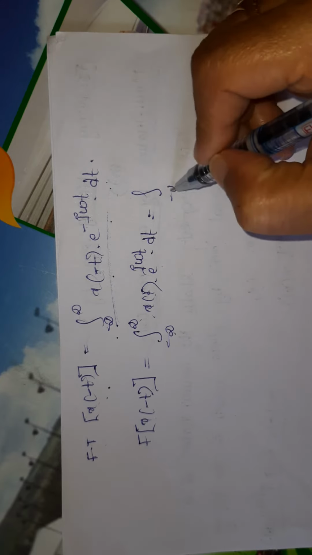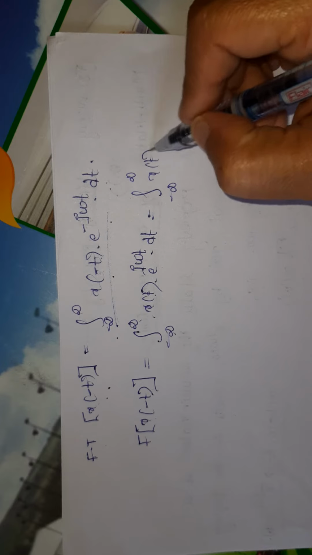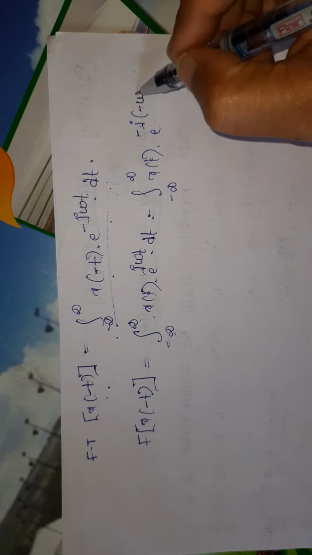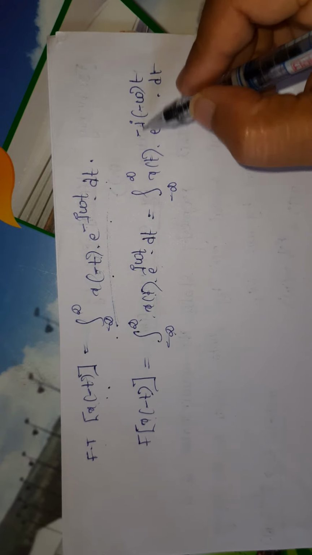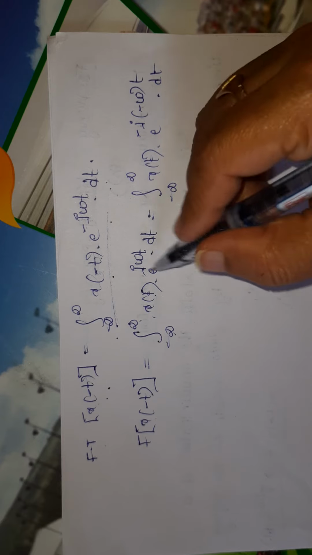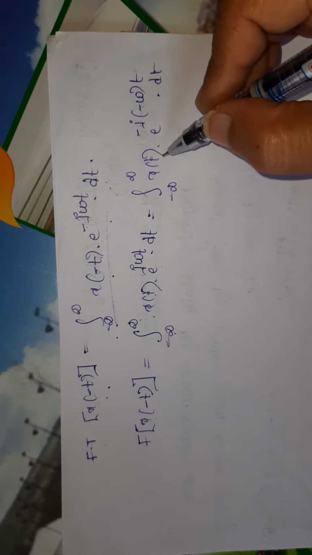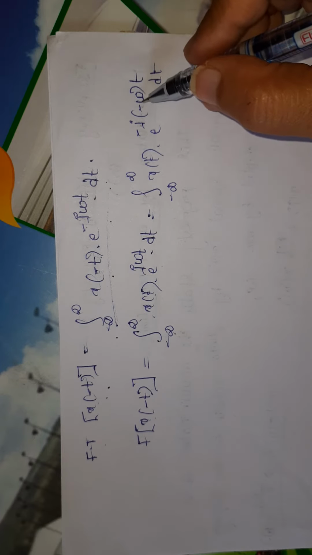This can be written as integration from minus infinity to infinity x of t into e power minus j into minus omega into t dt. Here, if I compare this with the standard formula, instead of omega, I am having minus omega.